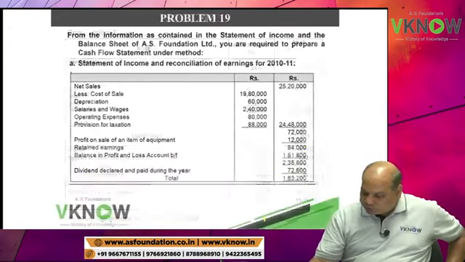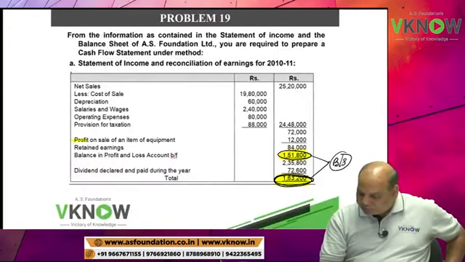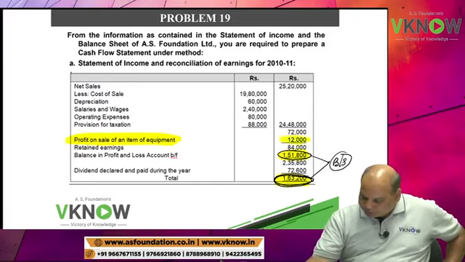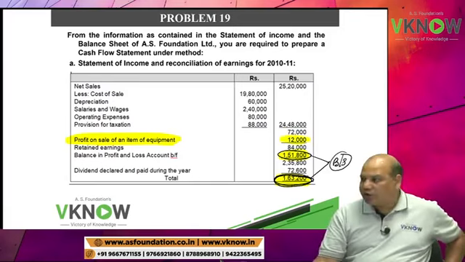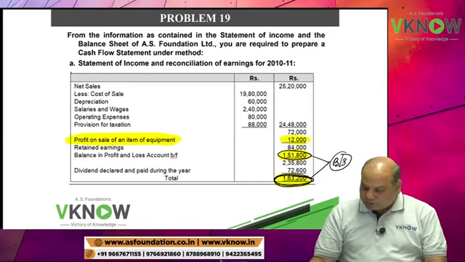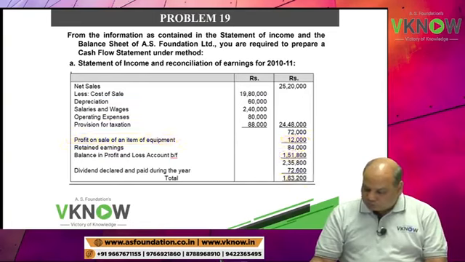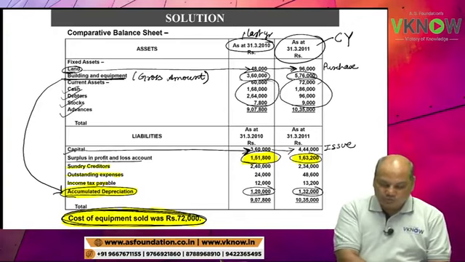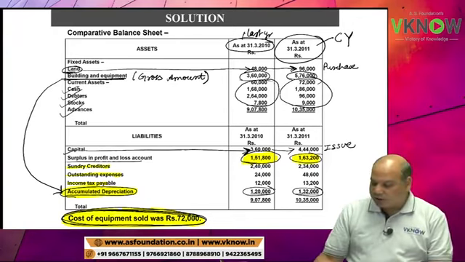When you go to the P&L account, there is a profit on sale of an item of equipment, 12,000, written here. So in this question we will have to find out the sale value also, which is a little tricky affair.